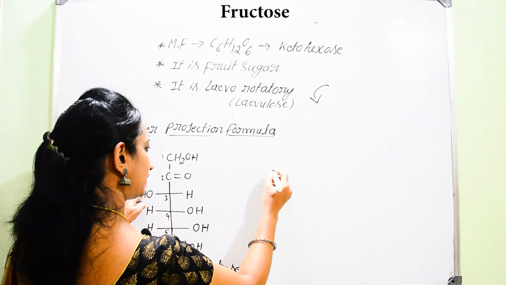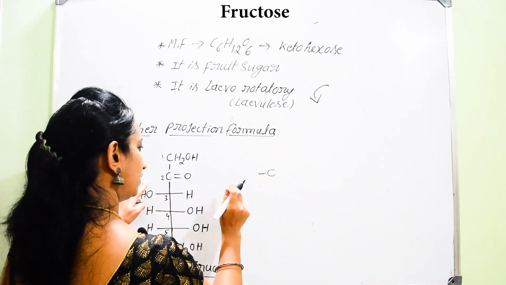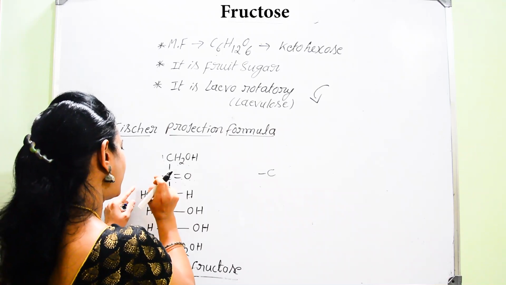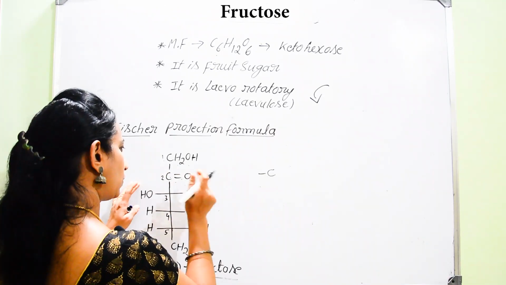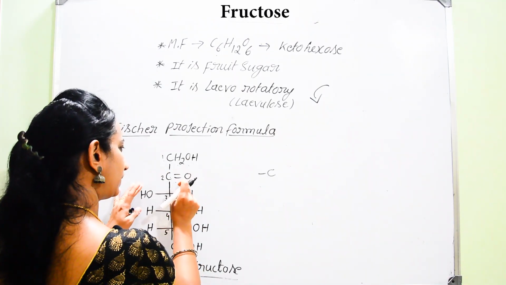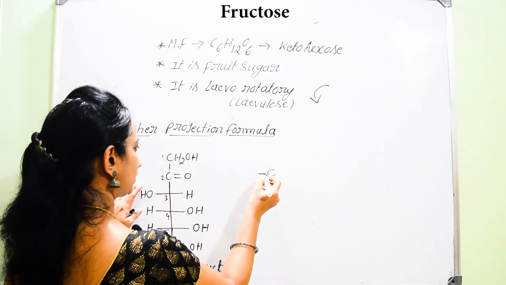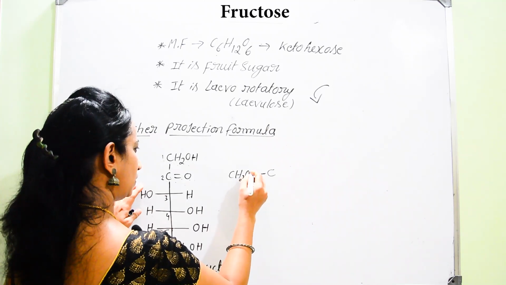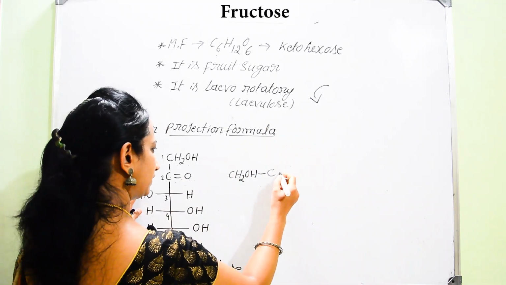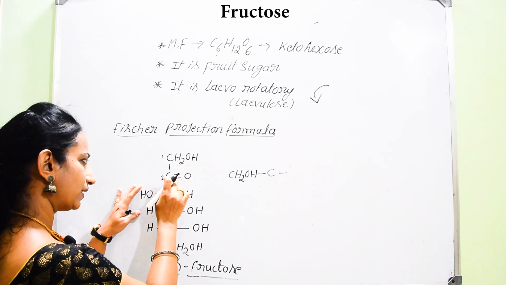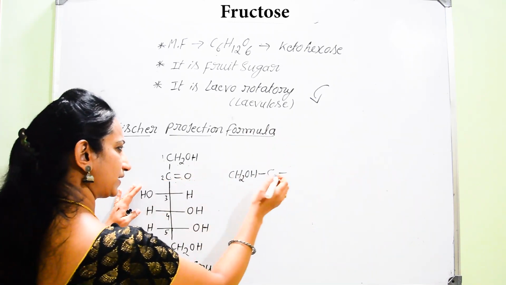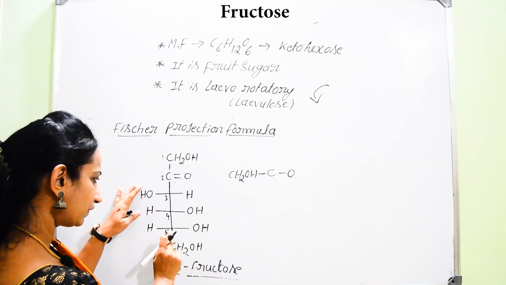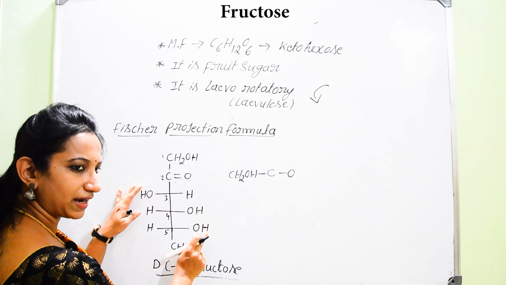So now I can write the second carbon atom, with CH2OH here and a double bond O. Now, here I will write CH2OH, and of this double bond, one of the bonds will be shifted towards oxygen, hence it makes a negative charge and it is able to attach with the fifth carbon atom, that is hydrogen.